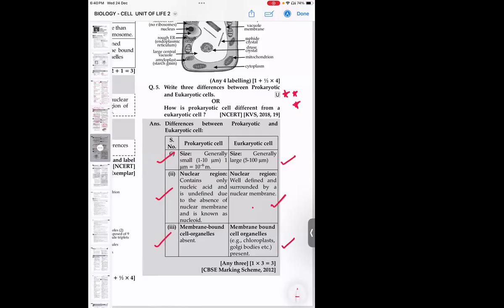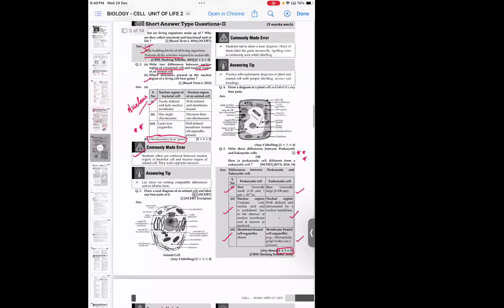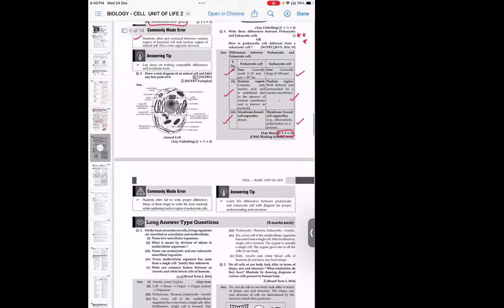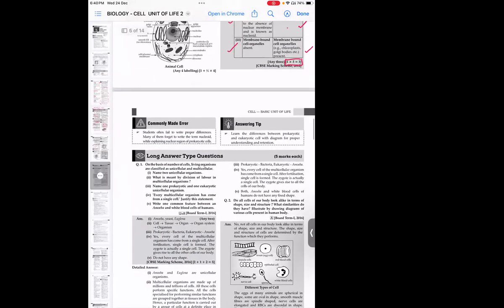This was a 3-mark question. So for 3 marks, you should write 3 points. And when you write the 3 points, you will be getting the 3 marks out of that. Now, next one, long answer type question.